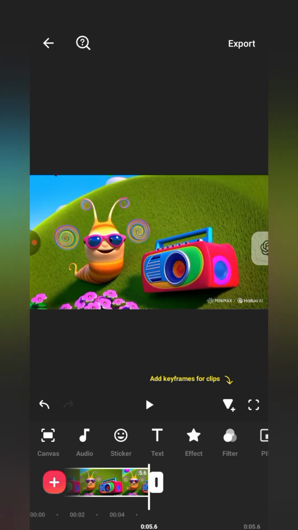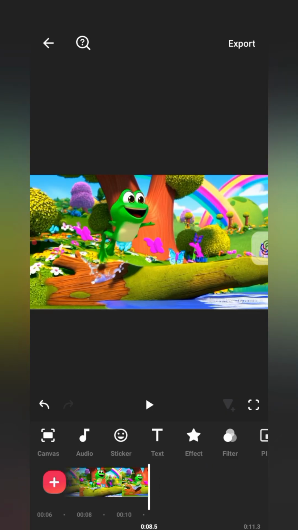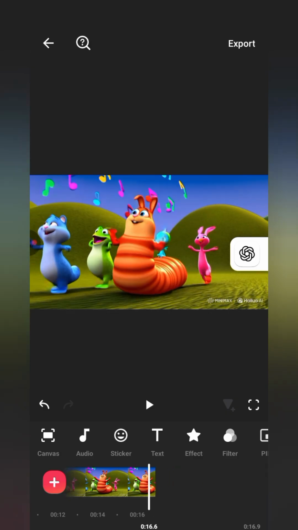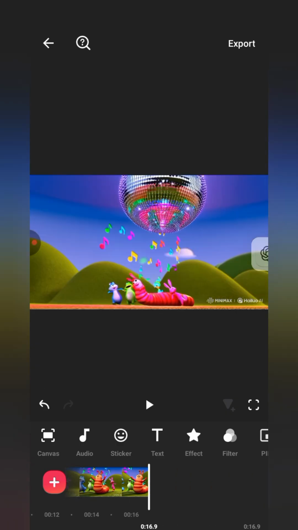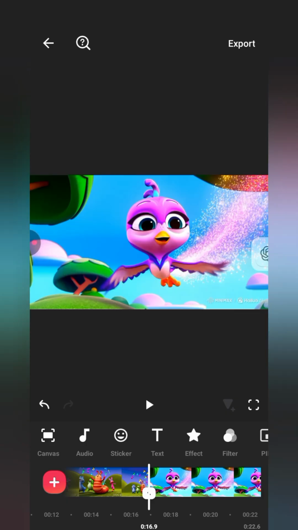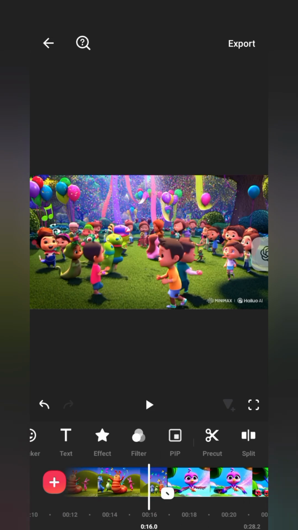All right, so now I'll come to my InShot. Now this is InShot. You can use CapCut to edit your work, or you can use InShot. For me, I'm using InShot. I don't use CapCut. InShot is very simple to use, so you can just come here and edit your work, fixing the song as well as the videos that you've generated. Do you get? So you fix them in the right way, just the way the prompt says, the right scenes in the right place where the song is singing.